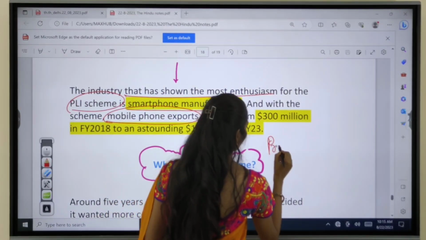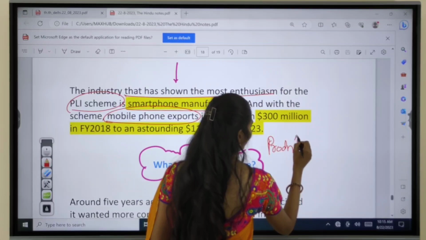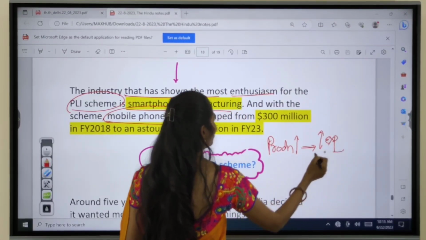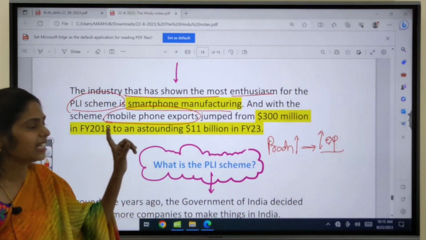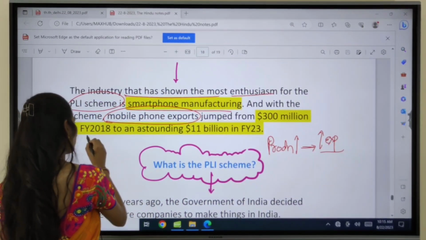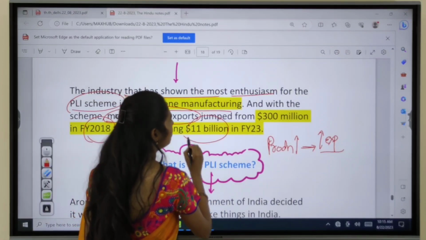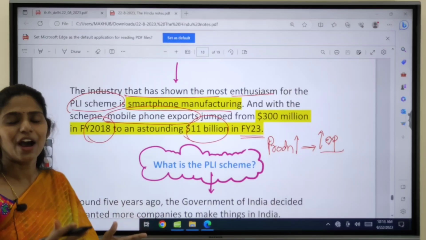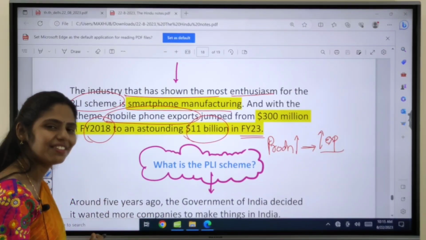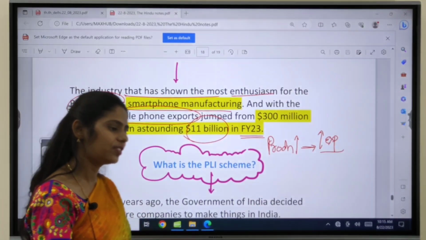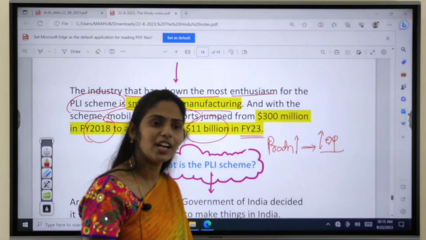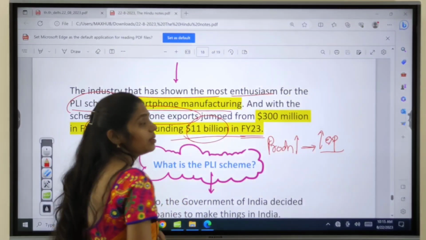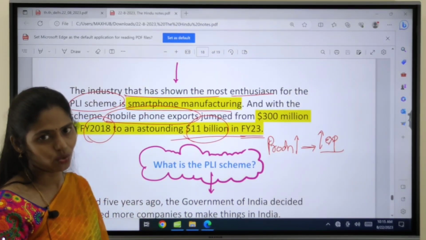Whenever there is increased production, that automatically leads to increased exports. Exports increased from $300 million in 2018 to $11 billion in 2023, and you can understand. So now India has become self-sufficient in manufacturing smartphones, and we are even in a position to export to other countries. The export value is now $11 billion in 2023.